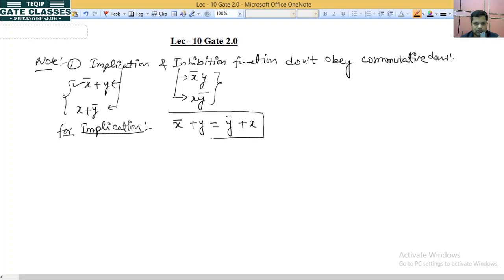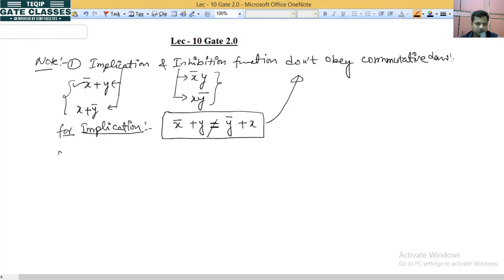If this is obeyed, then we say that implication obeys the commutative law. Can these two be equal or not? No, never. Why? Because here it is x complement, and here we have y complement. Both functions are different, so it doesn't obey